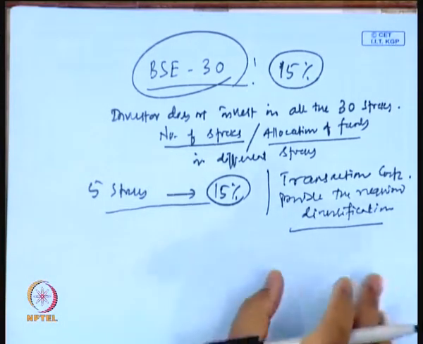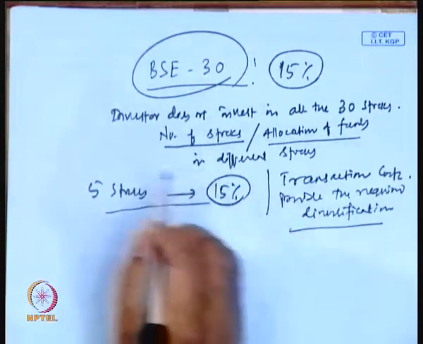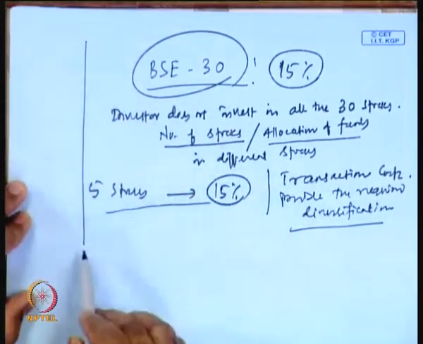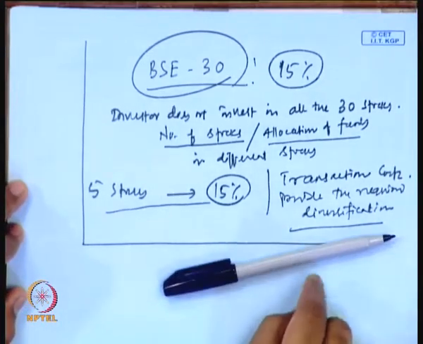That is why instead of investing all those funds in those 30 stocks, the investor may be interested to invest in certain customized funds or customized assets through which the return can be maximized, and the return will be the same as this particular market is giving. Also we can get the same amount of return, we can track this particular market return perfectly, and also proper diversification can be made.